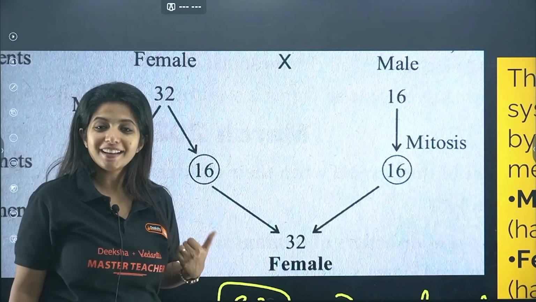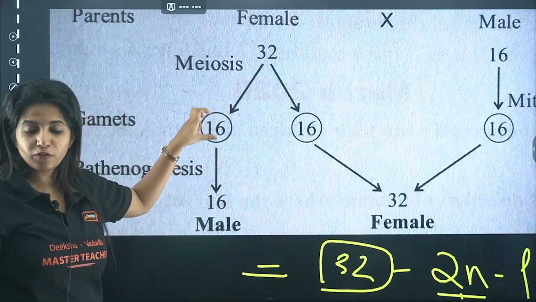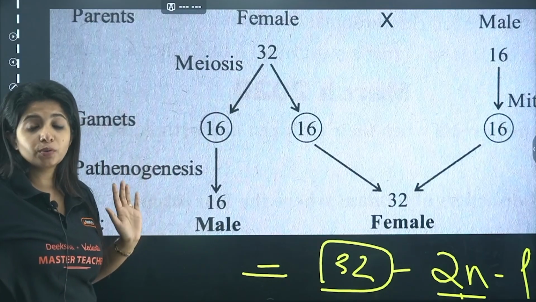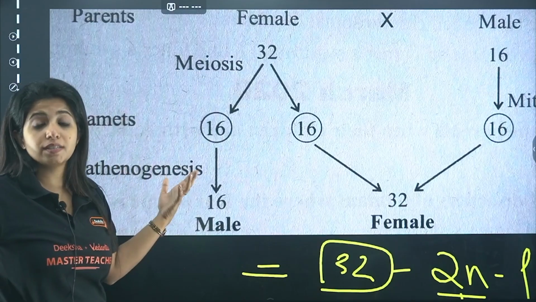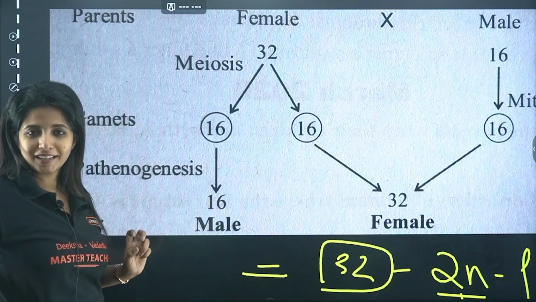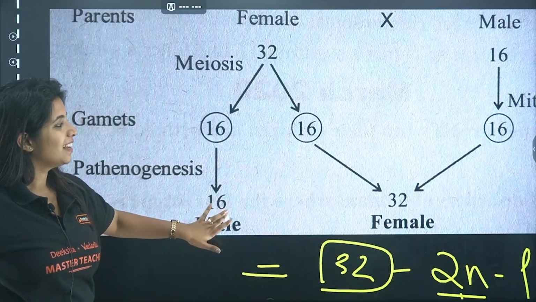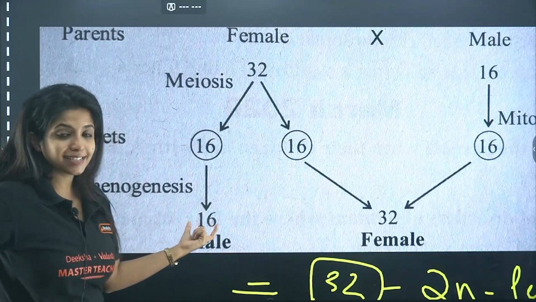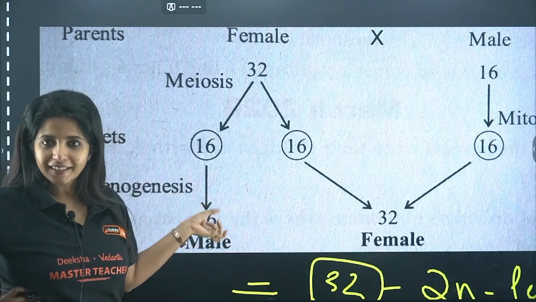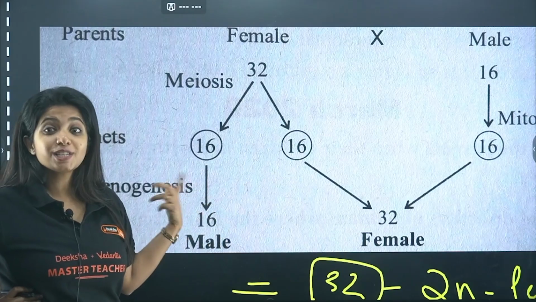Ma'am, how do we make males then? If no fertilization is happening, suppose this gamete formed by the female is being converted into an organism without fertilization. This is known as parthenogenesis. Without fertilization, my dear children, a male is being formed, which is why we say only 16 chromosomes are there. And if you notice, this son does not have a father, but definitely has a grandfather.